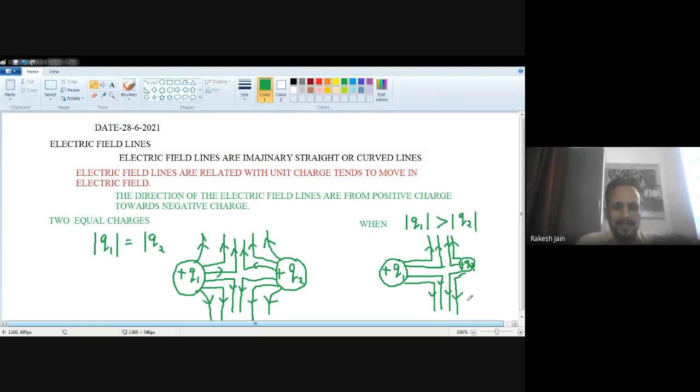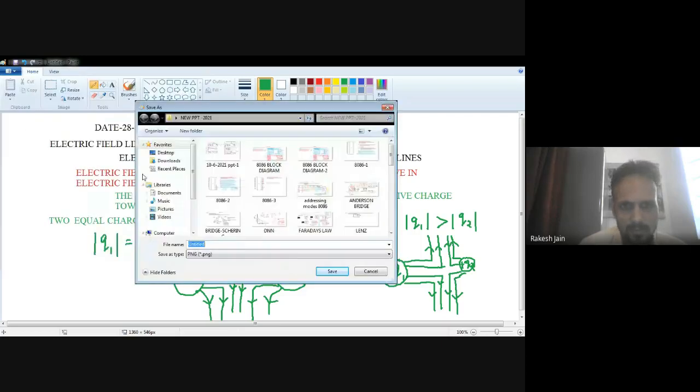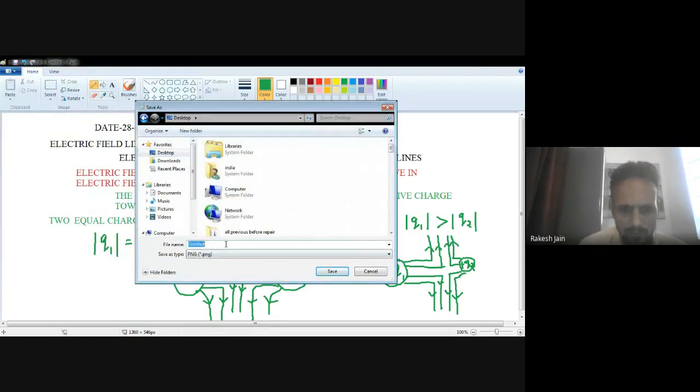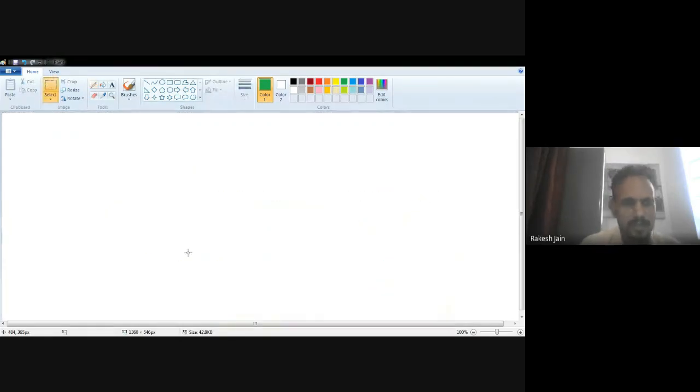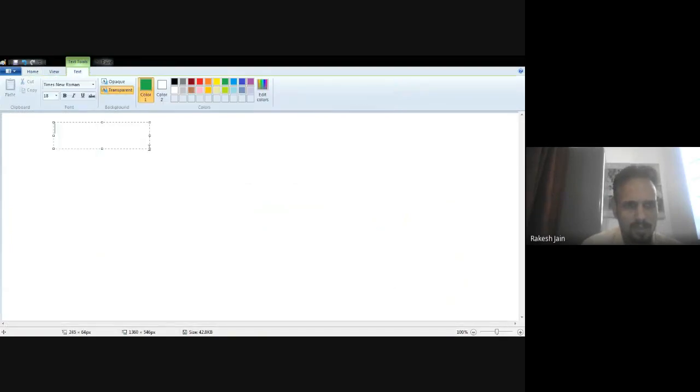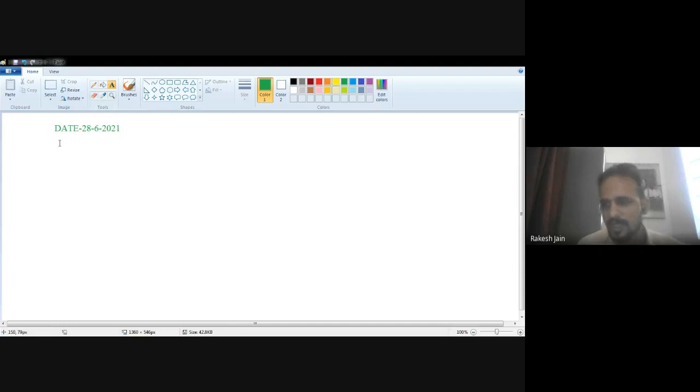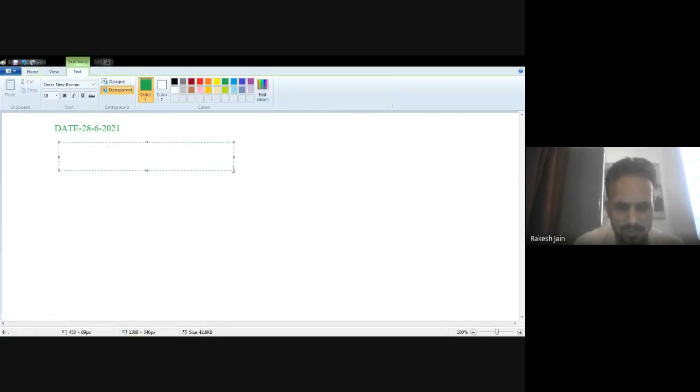Now we have to see the electric potential. What is the electric potential? And what is the electric potential due to a point charge? Now see this one. Next one. So I just remove this slide and we are going. Now my main topic is electric potential and electric potential due to a point charge.